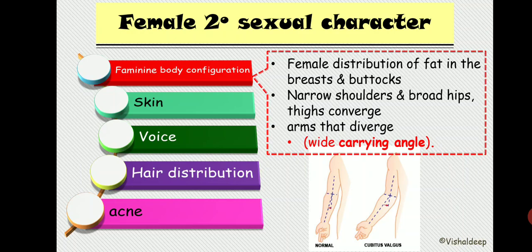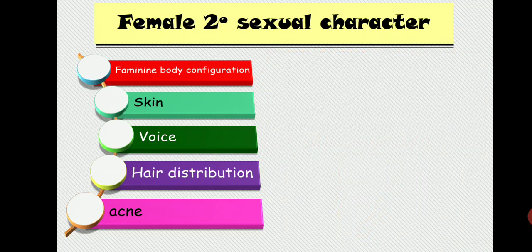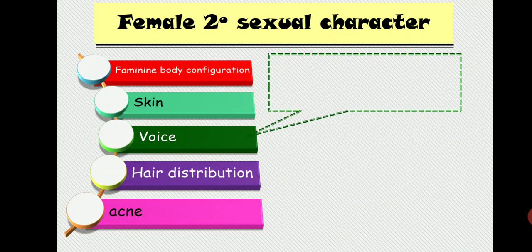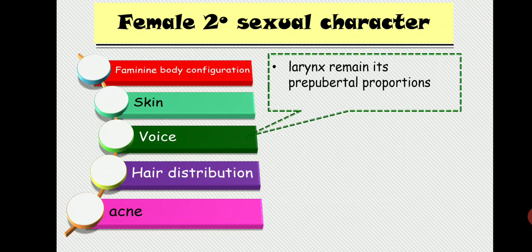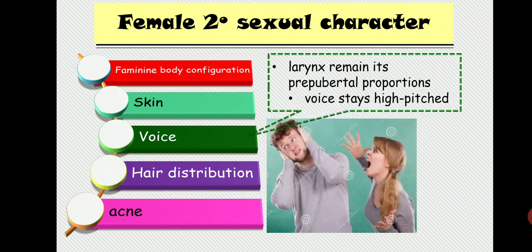So now the next one is the voice. As far as the voice is concerned, the larynx remains in its pre-pubertal proportion. So yes, the voice stays high pitched. This is the reason that, because the larynx remains at the pre-pubertal age, all females have a high pitch voice. So it might sometimes be very painful to hear a voice.